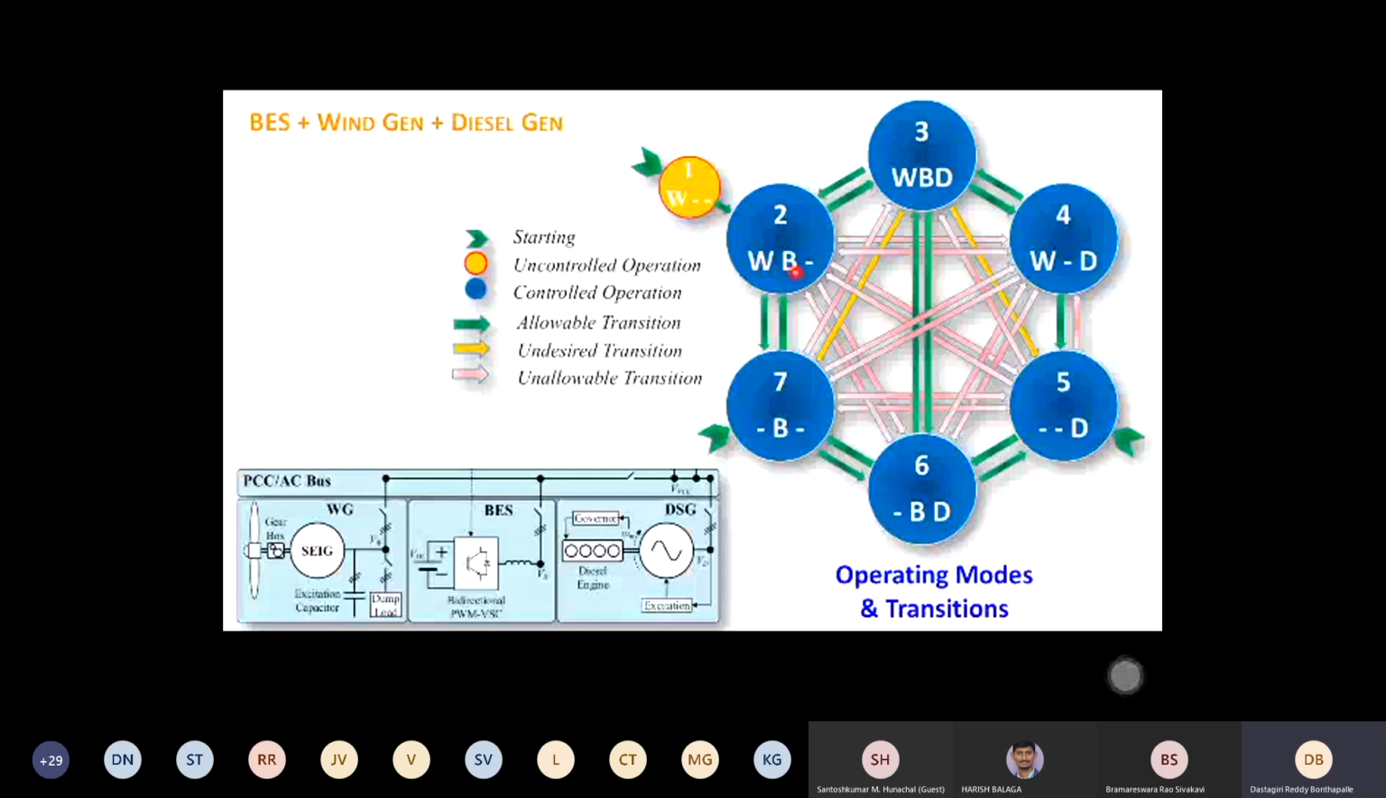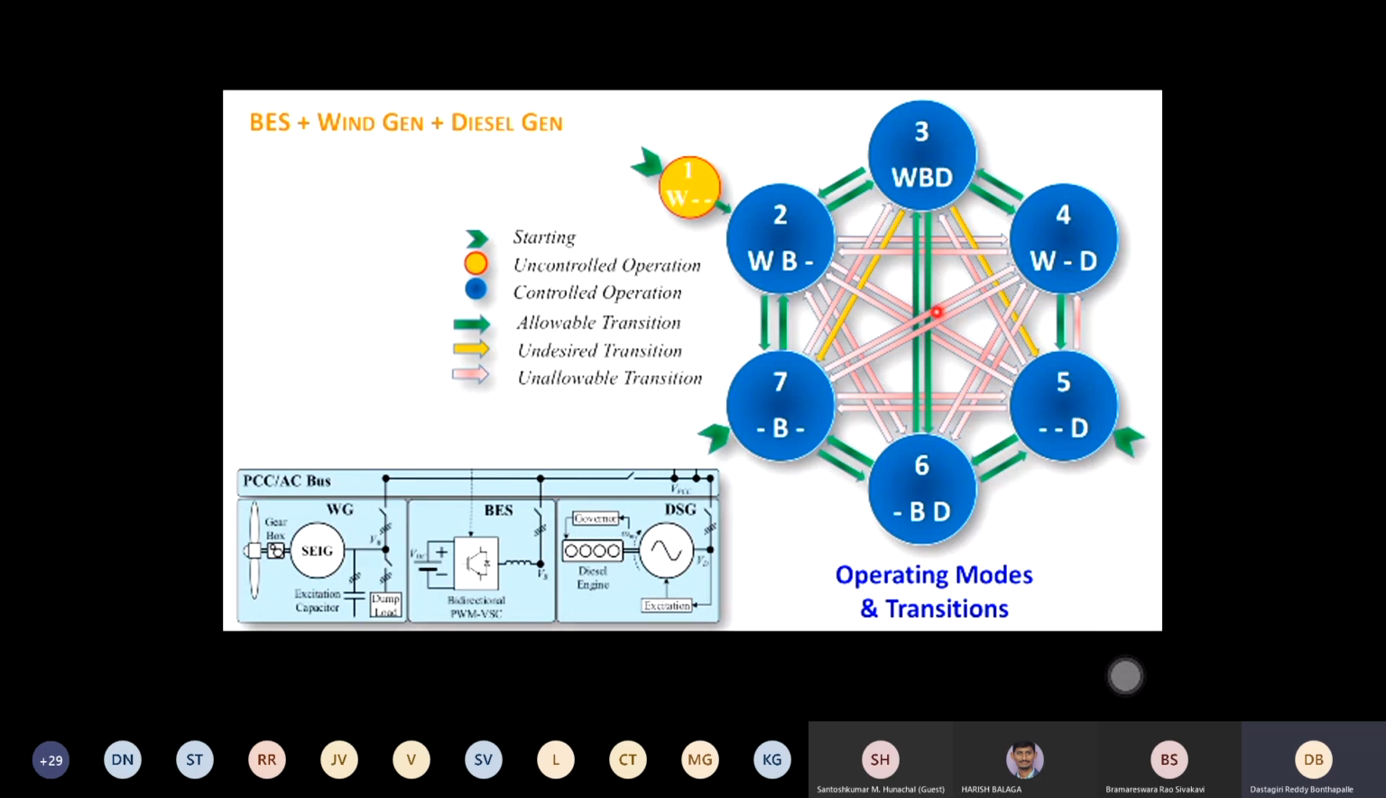Then when wind and battery are feeding the load, but it is not sufficient to meet the critical load, you have to order the diesel generator. So it will come back, and you have to make this transition as well. Once the battery is completely discharged, maybe it has to take some break, so the battery converter can also go back. Only wind and diesel can still run, and from here there will be another transition. So you can see all the possible transitions.